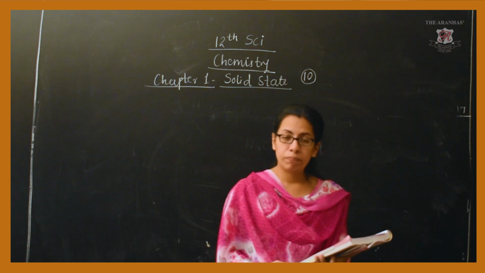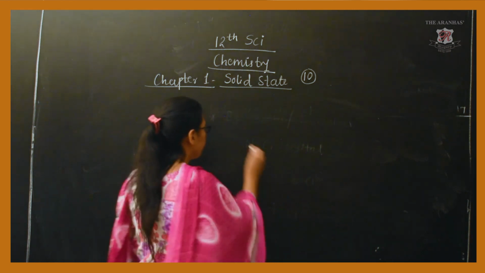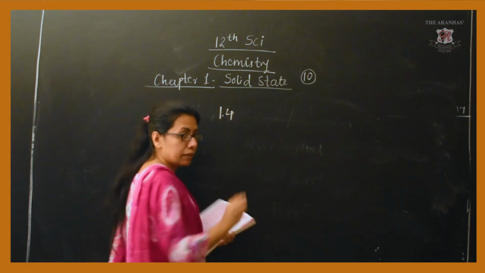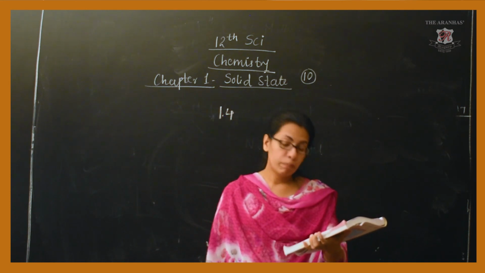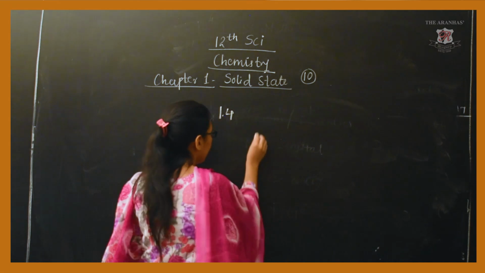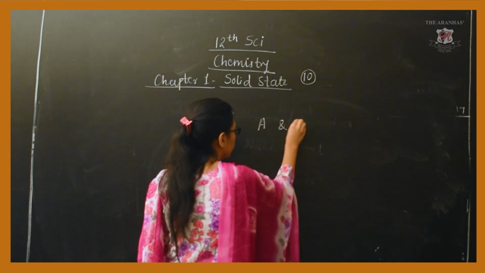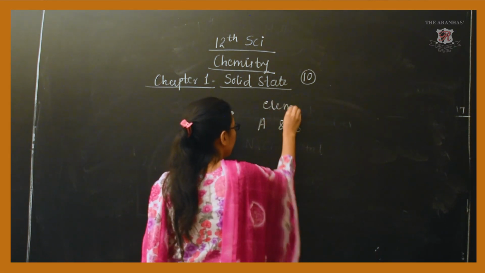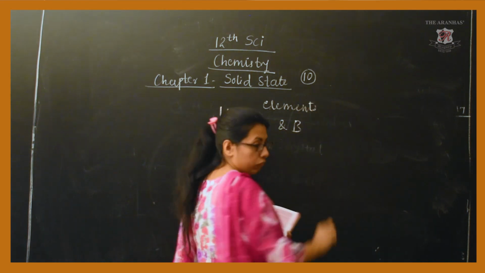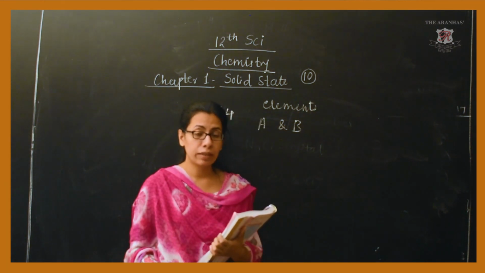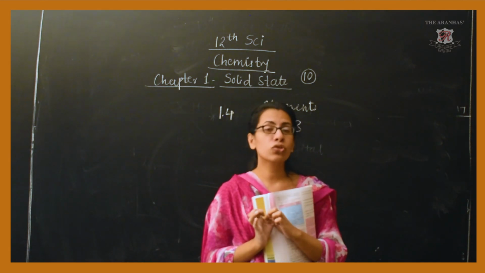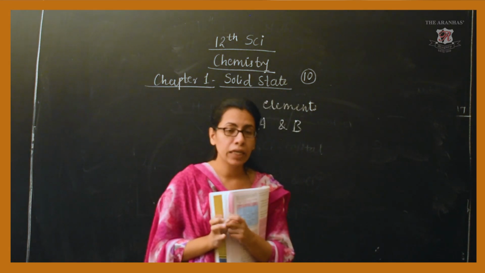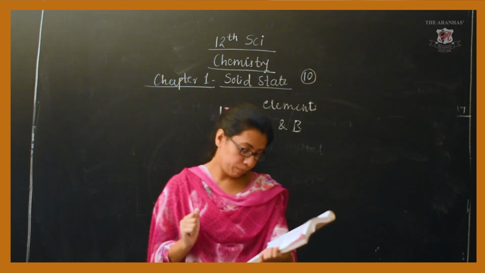It's numerical number 1.4, and in this they have said a compound is formed by two elements A and B. Only two elements are there, and by combination of these two elements you are getting the complete compound.